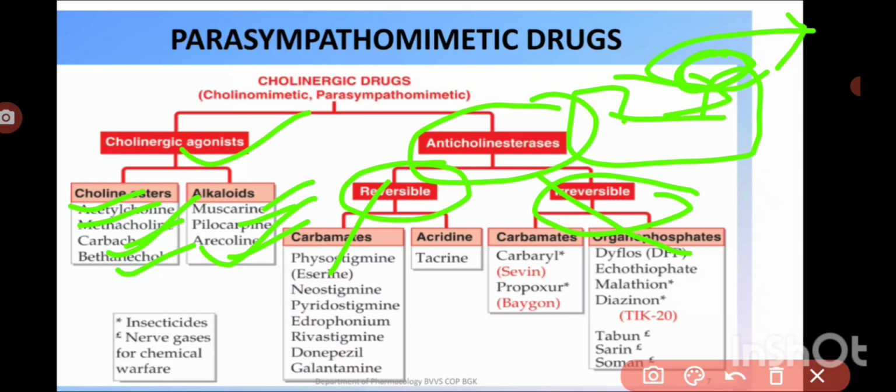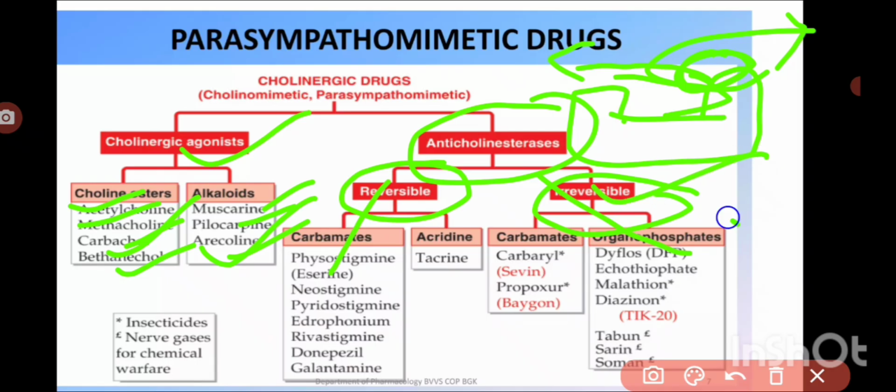So that's why even after lots of time this drug won't be released from this enzyme. So acetylcholine degradation is consistently inhibited, and more consistently the parasympathetic effects are produced. Okay, so that's why these are considered as irreversible.